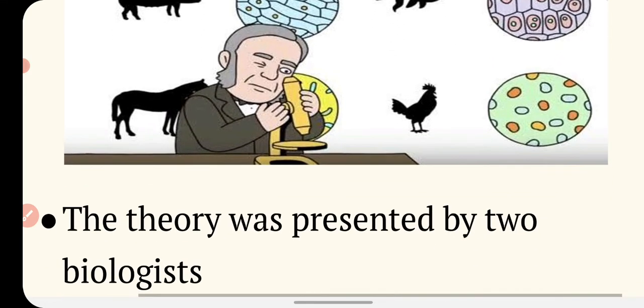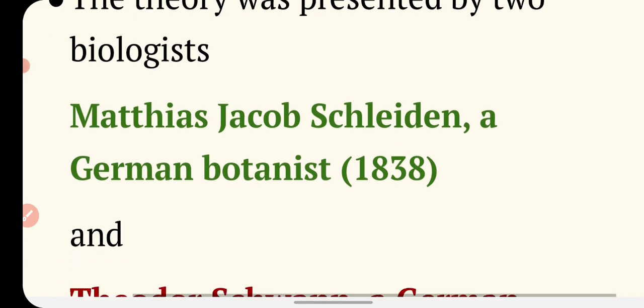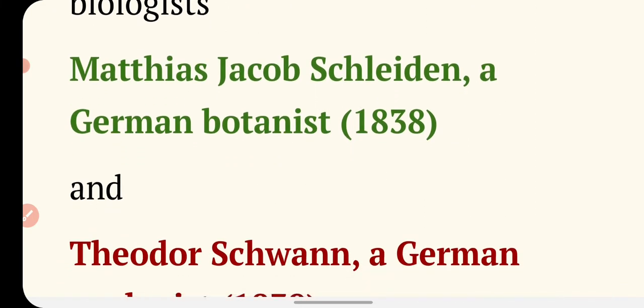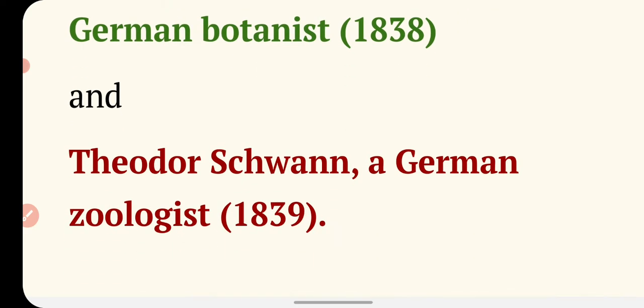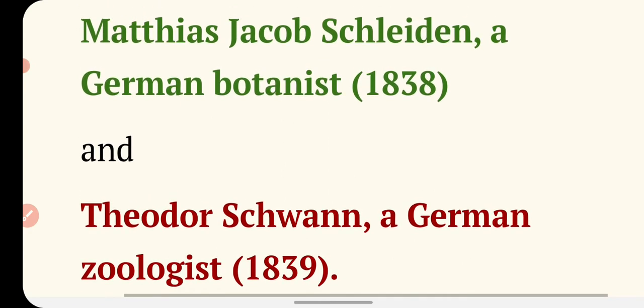The theory was presented by two biologists. So the question is, who gave this theory? The first one is Matthias Jakob Schleiden, a German botanist, in 1838, and the second scientist is Theodor Schwann, a German zoologist, in 1839.